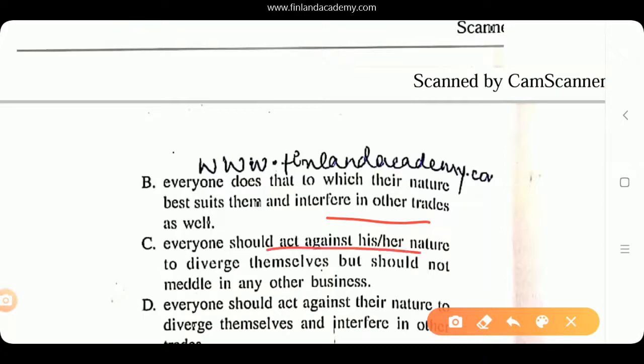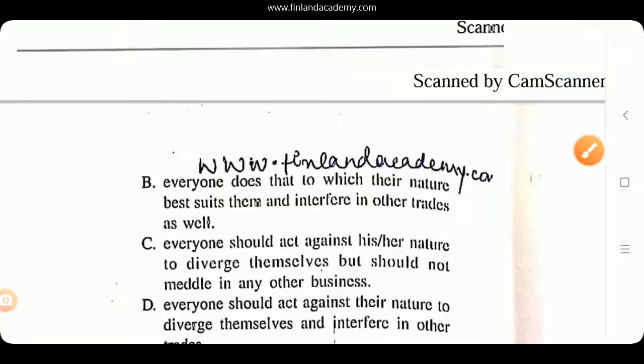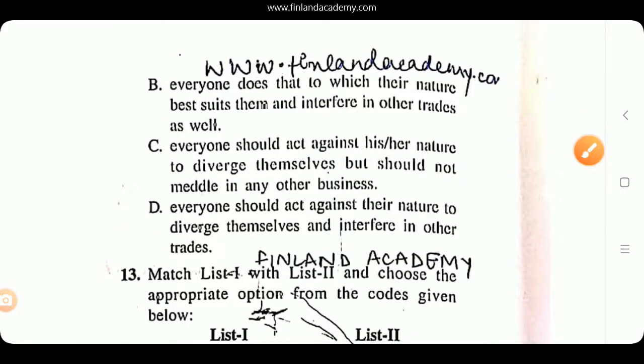So against his or her nature, if you're a teacher and you are not working as a teacher, you're working as a counselor, then again you're acting against your nature. Everyone should act against their nature to diverge themselves and interfere in other traits? No, you should not be interfering in other traits as well.